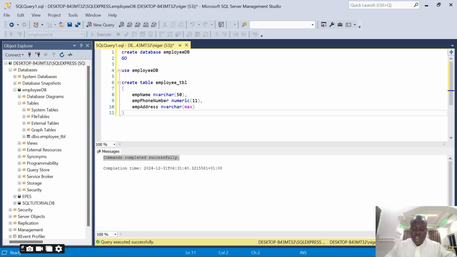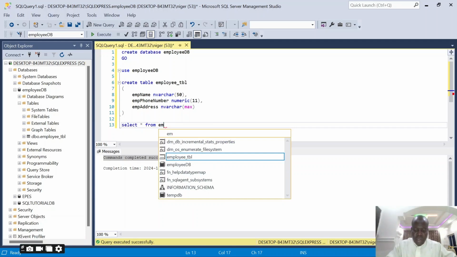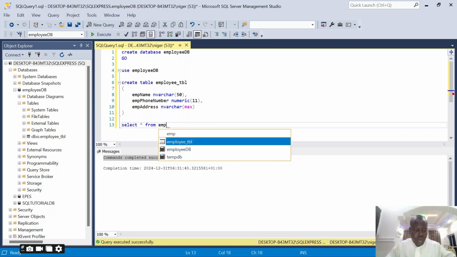And for me to see the content of this table we've created, we can use another command called select, to see if I have records. So I can say select records. How many records? All the records, so I have to use this symbol for all. Select all from which table am I selecting from? From my employee table. So I have to pick the one with the table name.